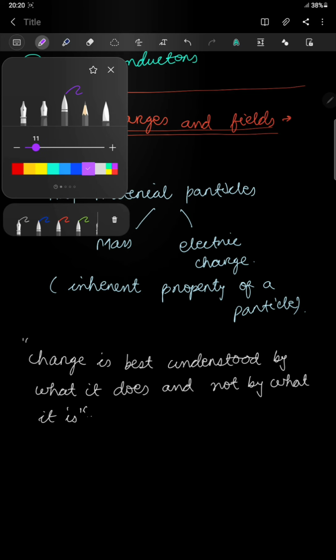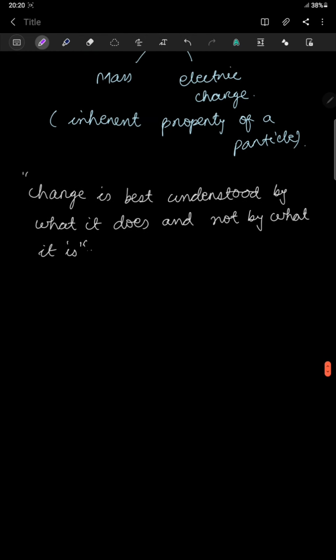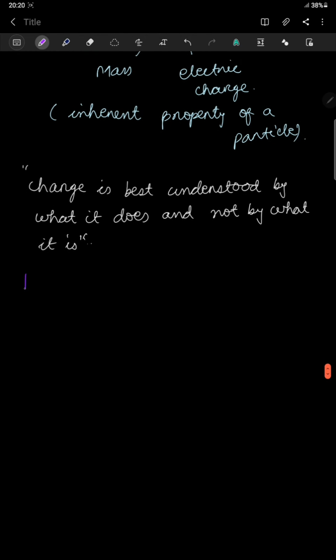So now the next thing we should study is the properties of charges. The first property is that it is a scalar quantity.